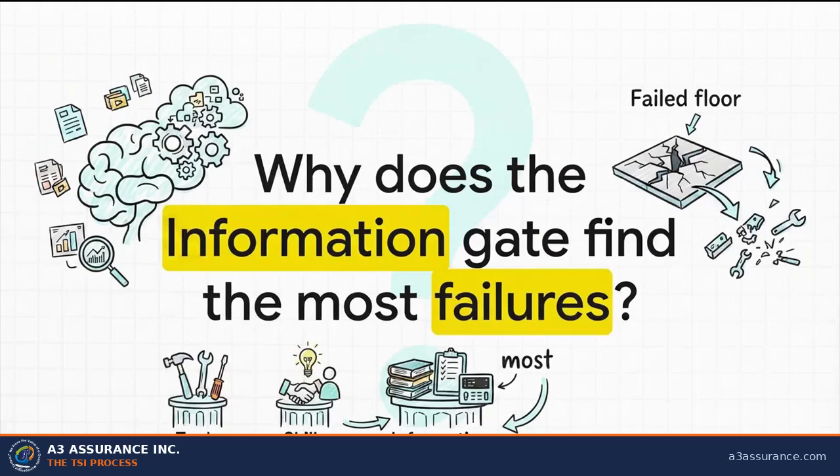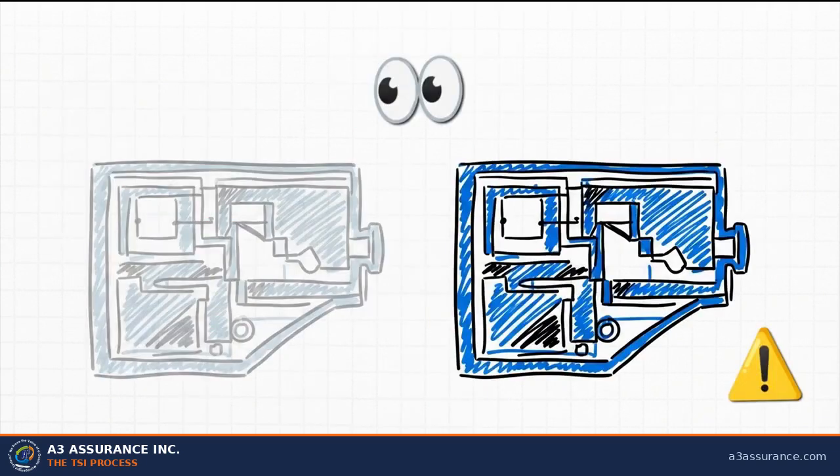Actually, I want you to pause for a second and really think about this. Out of tools, skills, and information, why do you think the information gate actually finds the most failures during shop floor investigations? Any guesses? Now, what's really interesting about this slide is the answer reveals a fascinating reality of the shop floor. Superseded drawings look exactly like current ones. Think about it. Tools and skills failures are highly visible, right? A missing tension gauge or an expired badge gets noticed pretty quickly. But an information gap happens precisely when an operator is doing everything perfectly right. They're literally just reading the wrong piece of paper.